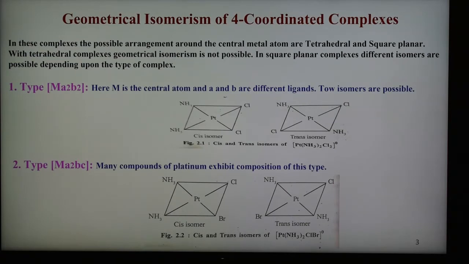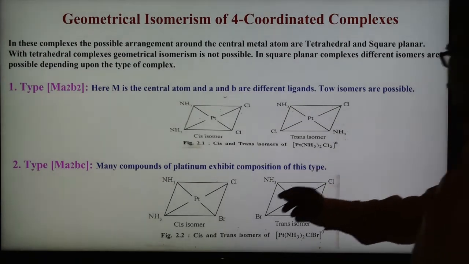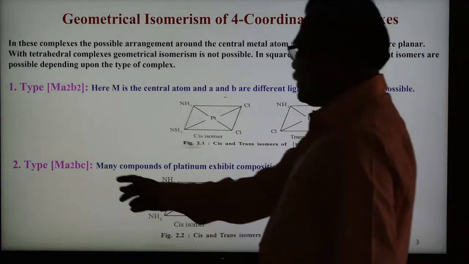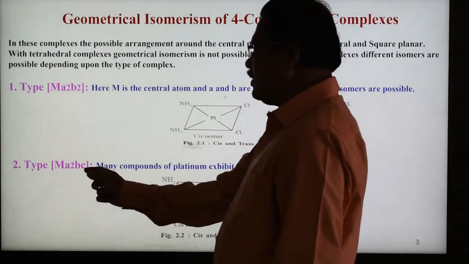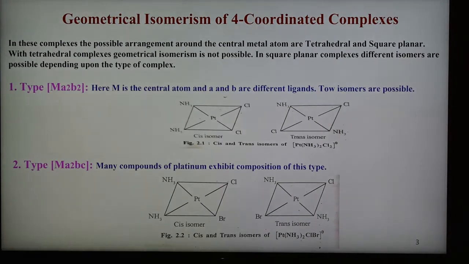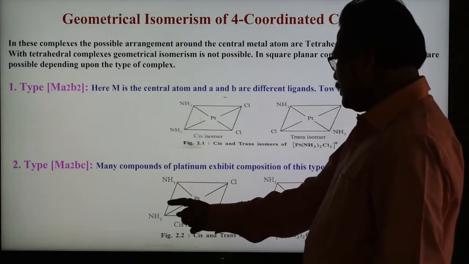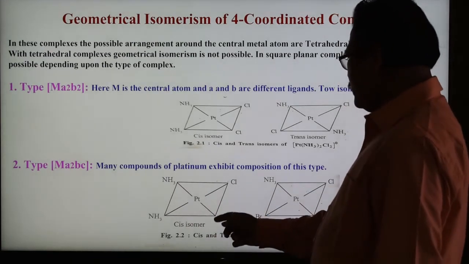And there are two forms of the compound, cis isomer and trans isomer, shown here. This is cis and this is trans. In this type A is generally neutral and B and C are generally anionic ligands. So here again the A ligands are ammonia, two are there, and Br and Cl.